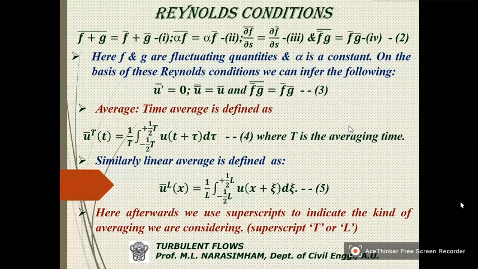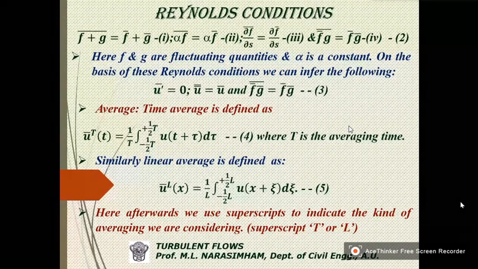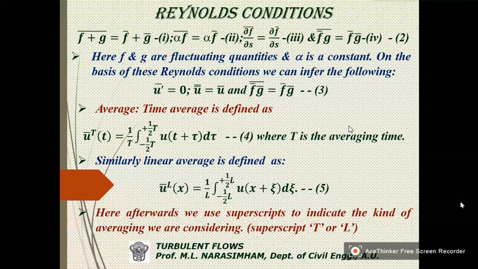So, f plus g over bar is equal to f bar plus g bar. That is 1. Then we can write alpha times f when it is averaged is alpha f bar, where alpha is a constant or a coefficient, which is time independent.